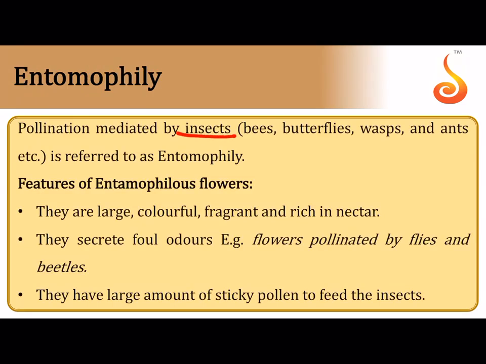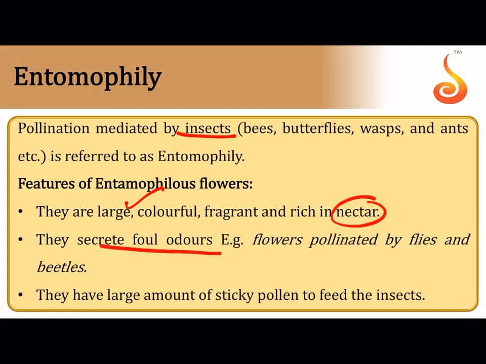Entomophily is where you need to bribe the insects to pollinate. Insects will only get attracted to a flower if they get something in return, like pollen or honey. And mostly for you to attract them, the flower has to have a lot of fragrance. It should have beautiful colors and patterns to attract the insects, isn't it? So flowers are large, colorful, fragrant, and rich in nectar to bribe the insects.